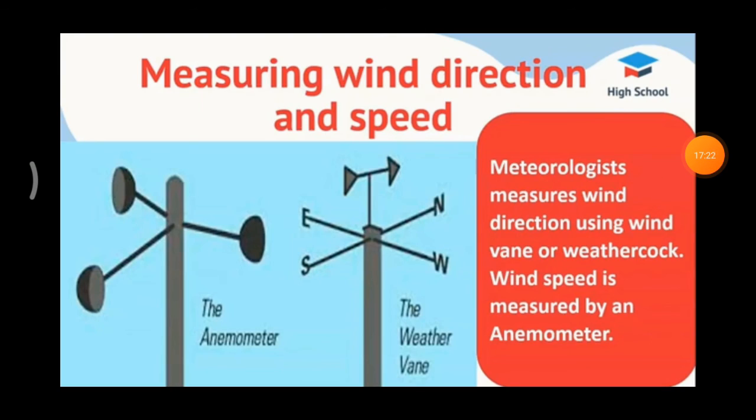Measuring wind direction and speed. Meteorologists measure the wind direction using a wind vane and weathercock. Wind speed is measured by an anemometer. How can we measure the wind speed? By anemometer.